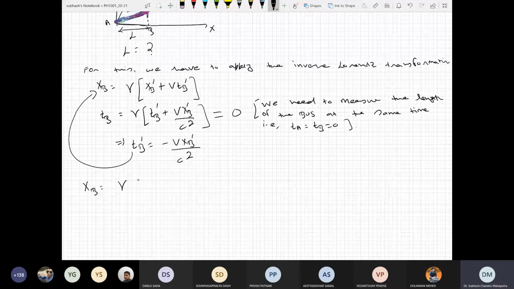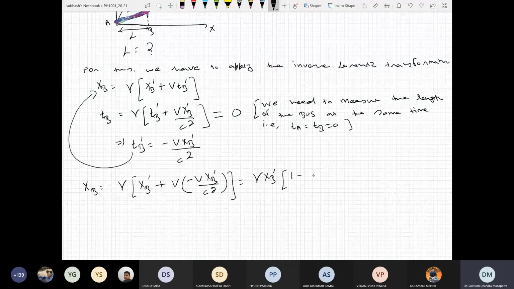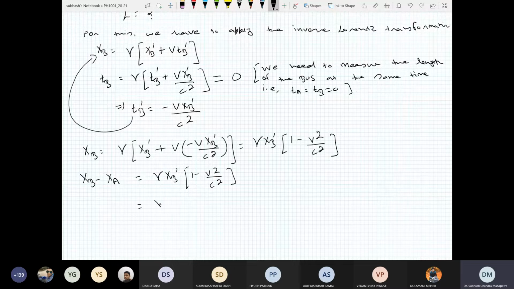XB is equal to gamma times XB prime plus V. Then TB prime is minus VXB prime by C square. This is gamma times XB prime. Then this is 1 minus again V square by C square. And then you can see that XB minus XA, which is gamma times XB prime, 1 minus V square by C square, XA is 0. And this is XB prime. XB prime is just your L naught. So this is your L naught.